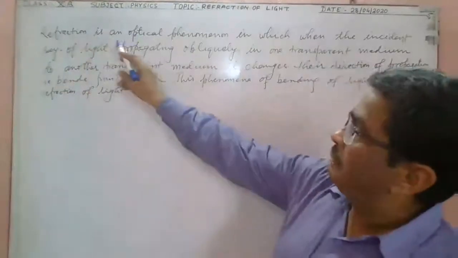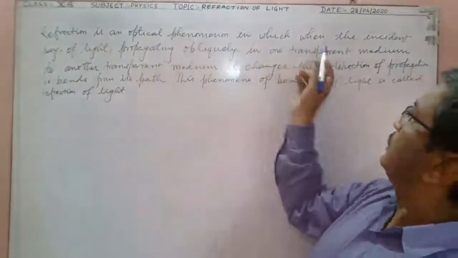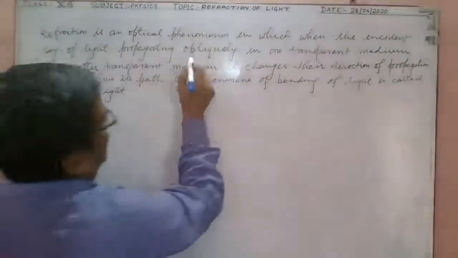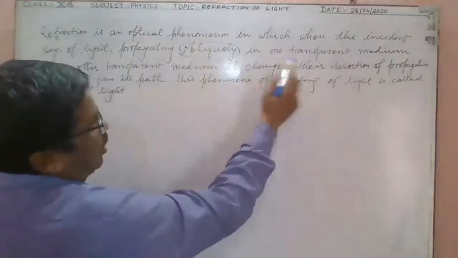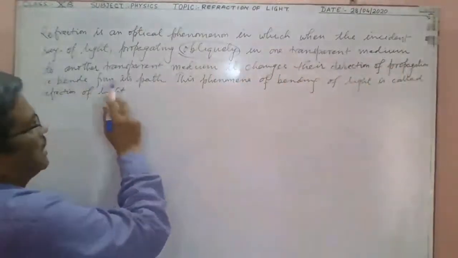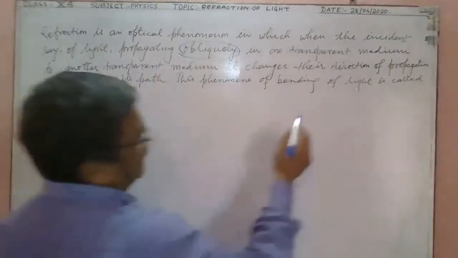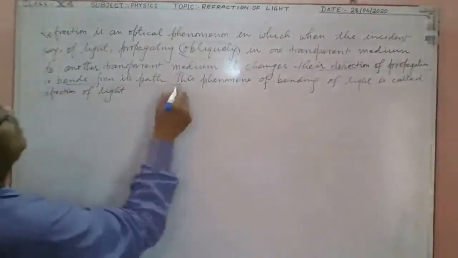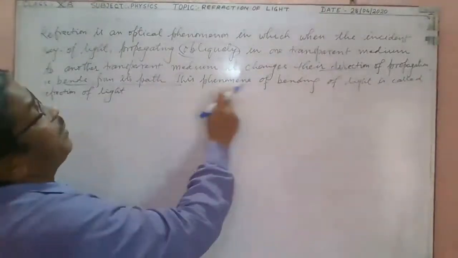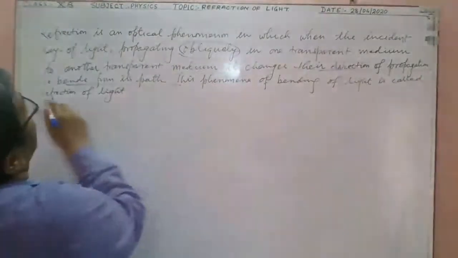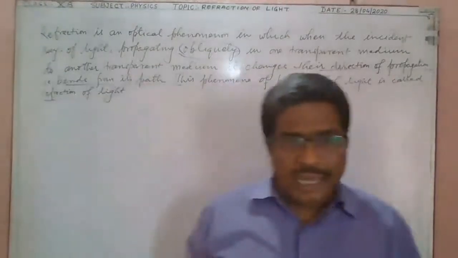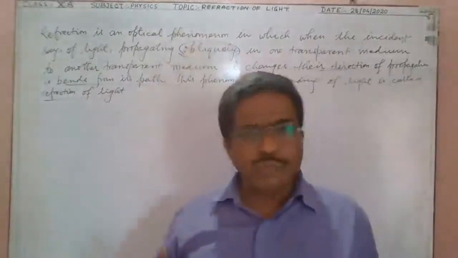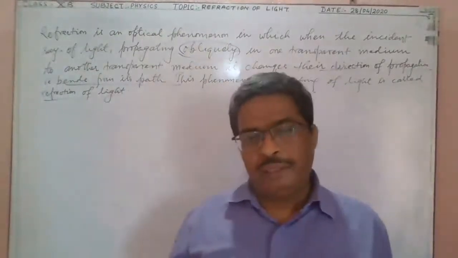Refraction is an optical phenomenon in which when the incident ray of light propagating obliquely in one transparent medium to another transparent medium, it changes its direction of propagation. That means that it bends from its path. Right? This phenomenon of bending of light is called refraction of light. Here, obliquely means what? तिरछा करके. Right?